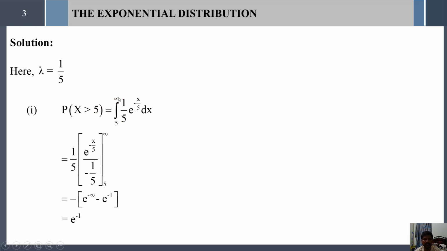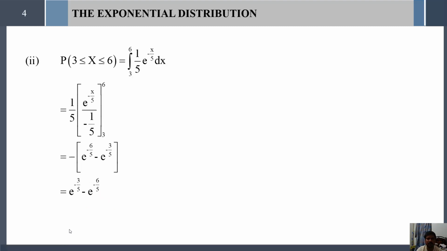So integral 5 to infinity, substitute f of x, 1 divided by 5 into e to the power minus x divided by 5 into dx, and take 1 by 5 outside and integrate e to the power minus x by 5, which gives e to the power minus x by 5 divided by minus 1 by 5. Substituting the lower limit and upper limit, we get minus of e power minus infinity minus e power minus 1, that results to e to the power minus 1.